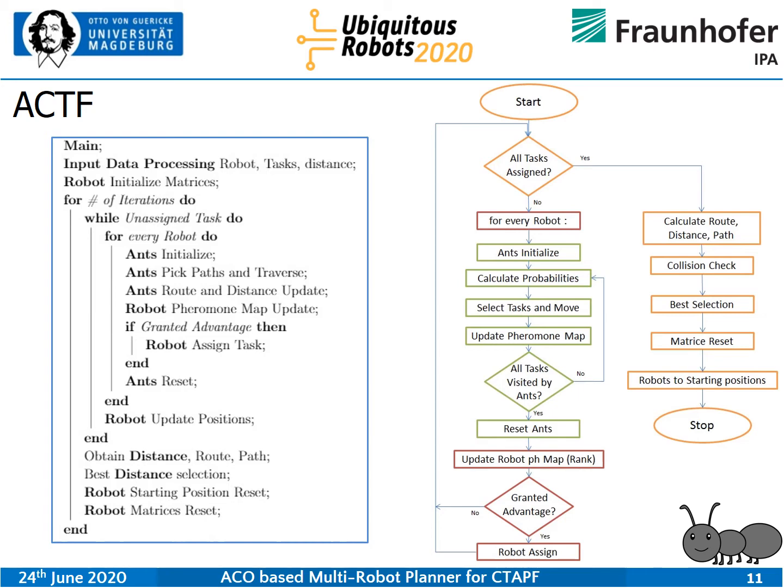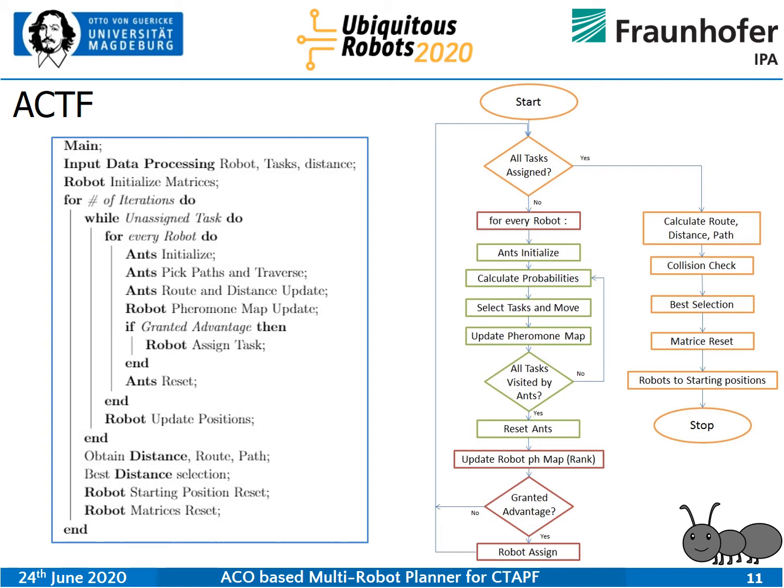After that, for every robot, it updates the pheromone of its own set using its own set of ants that travel from the robot. And then it makes a pheromone map for all the tasks. If there is a granted advantage, a clear advantage of a task over a robot, it gets assigned and then it moves further on. If it is not, then it is not necessarily assigned.